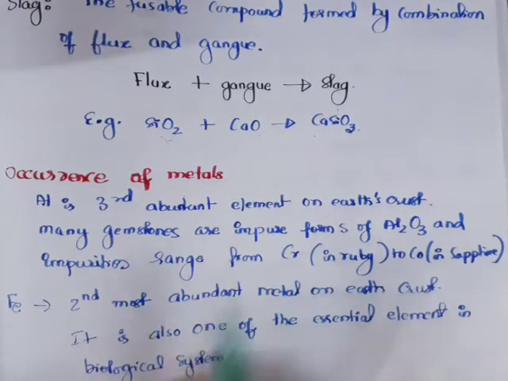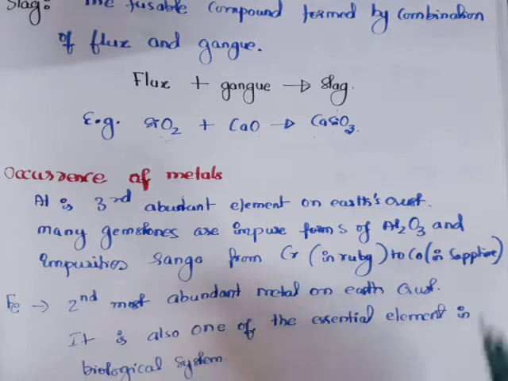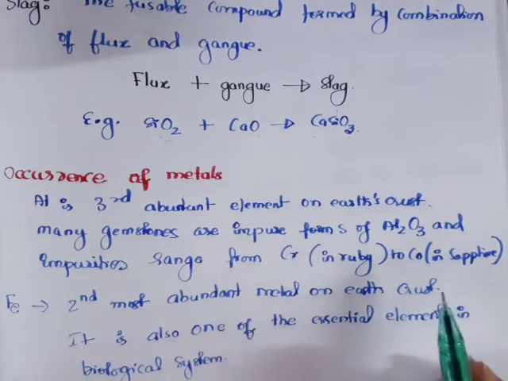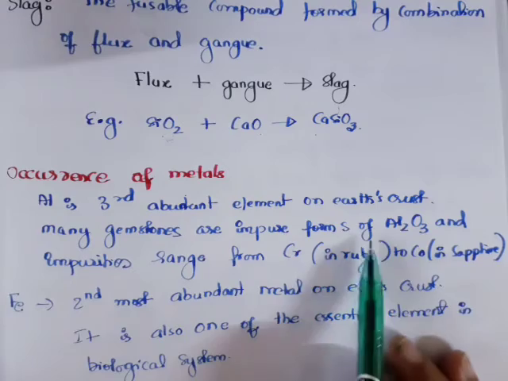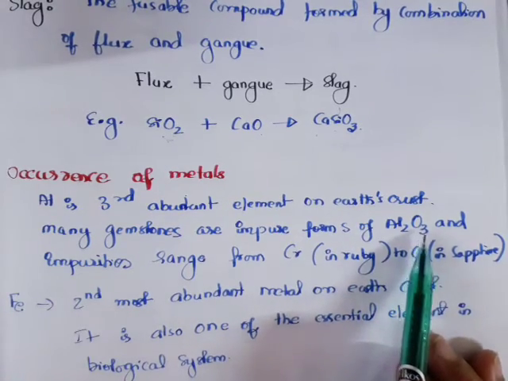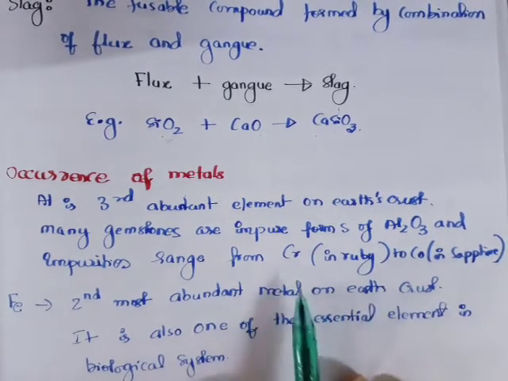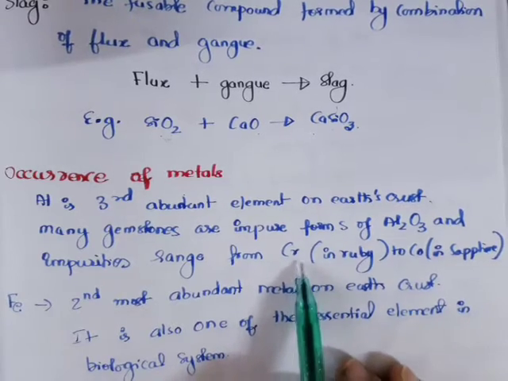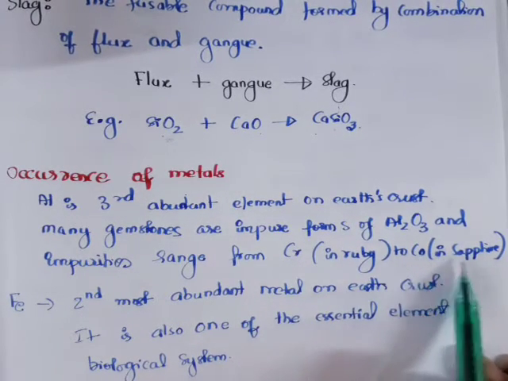So it is the major component of many igneous minerals, including mica and clays, and many gemstones are impure forms of alumina, Al2O3, and the impurity ranges from chromium to cobalt. When the impurity is chromium, you get a ruby, and when the impurity is cobalt, it is a sapphire